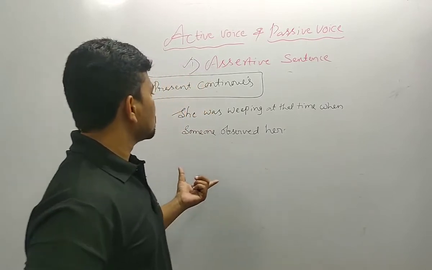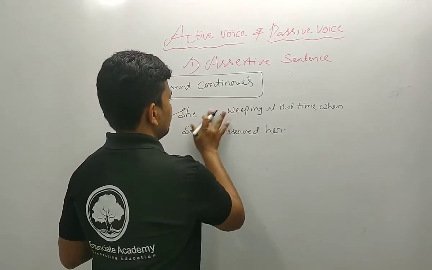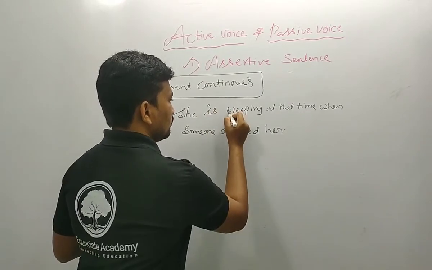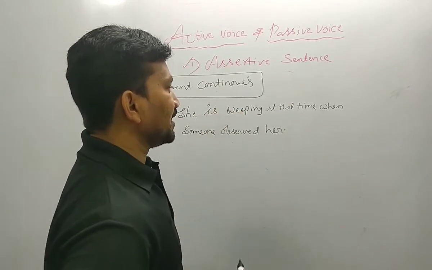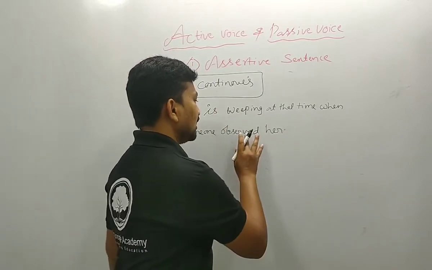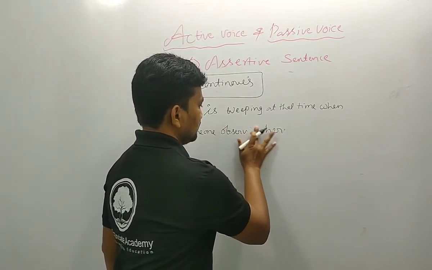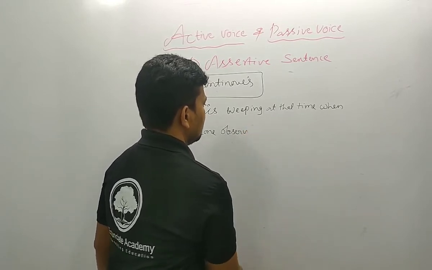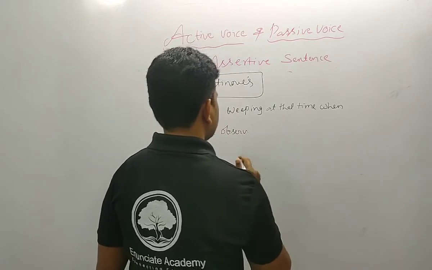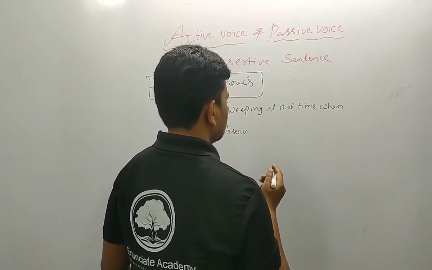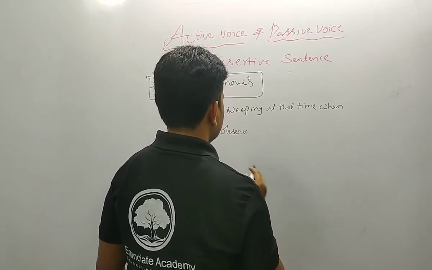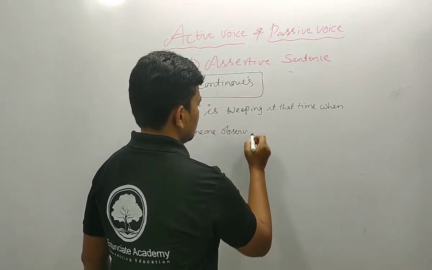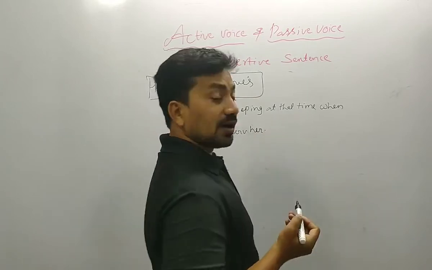We should write, sorry, she is weeping at the time when someone observes her.